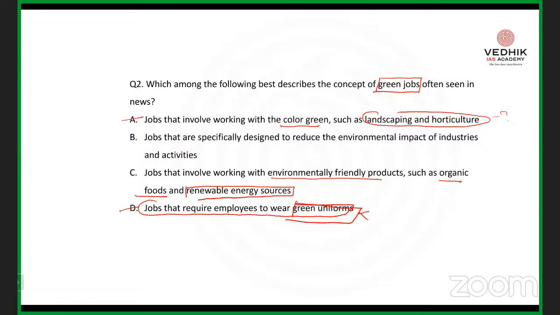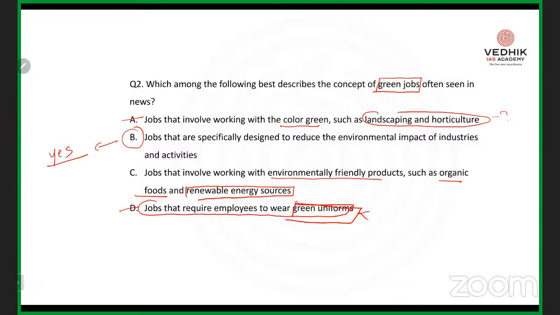Obviously no. Why? Because in the manufacturing process of solar panels, or in the case of wind farms or windmills, obviously there will be some pollution, right? So basically the concept of green jobs means whatever the job may be, it has very little or no impact on the environment. Such jobs we collectively call green jobs. So option B is the correct answer.